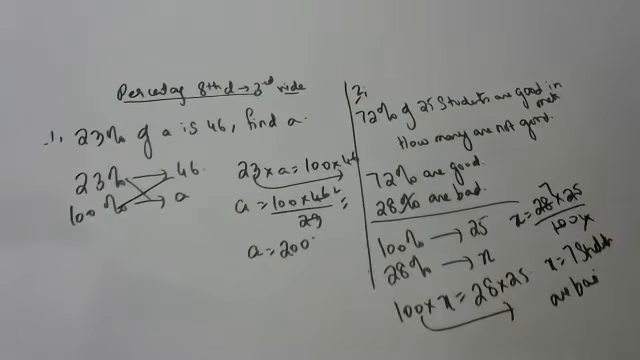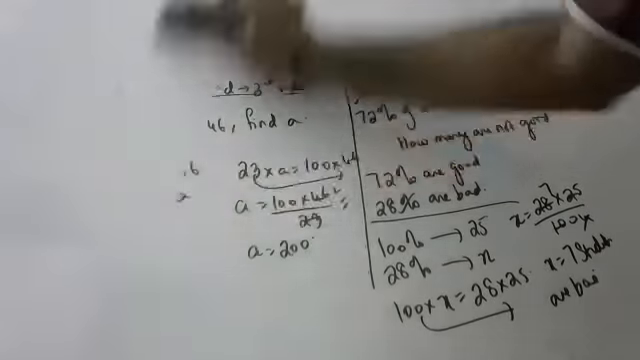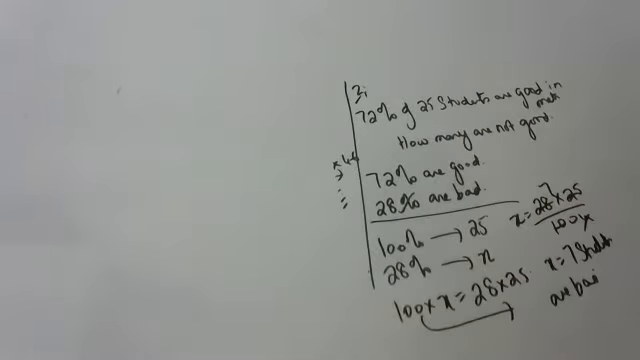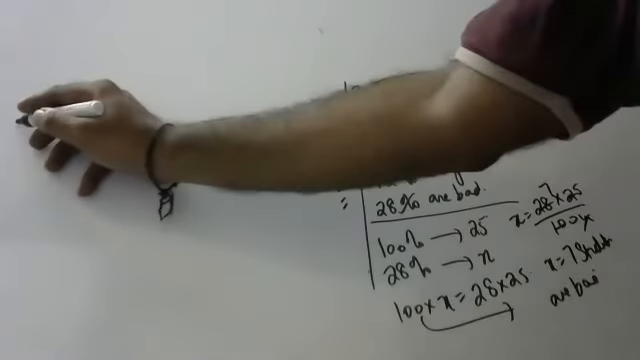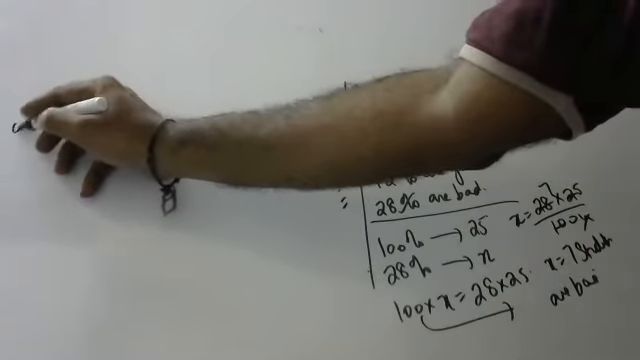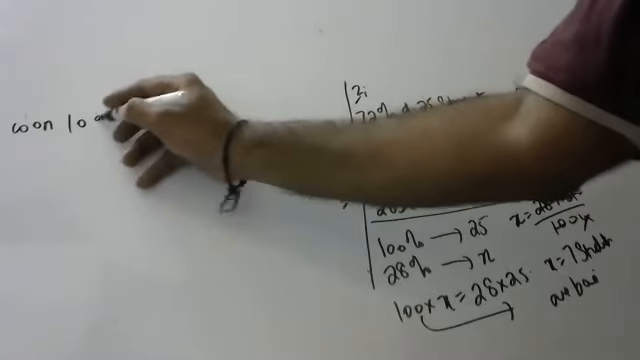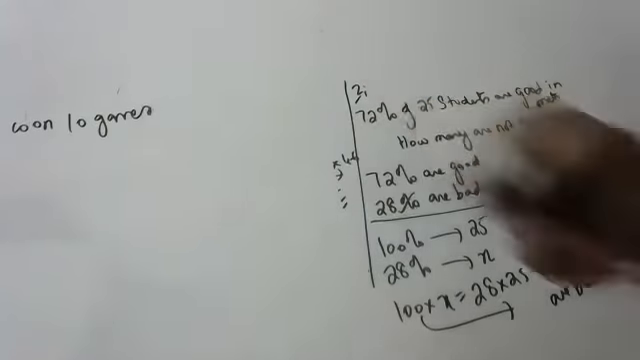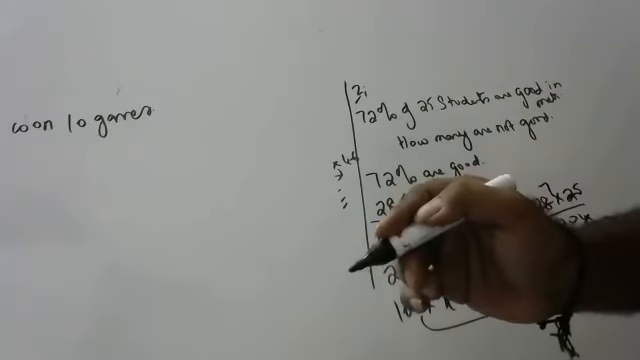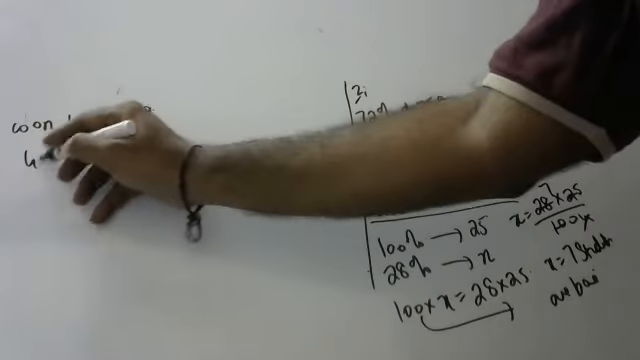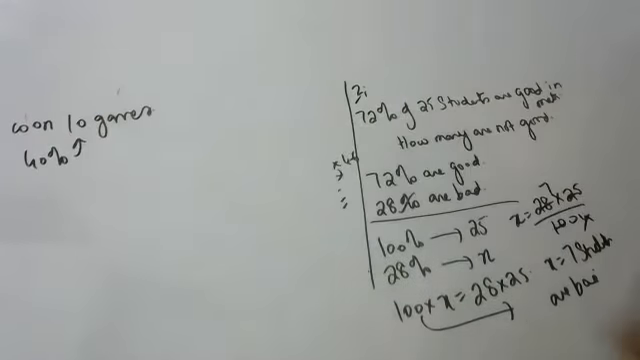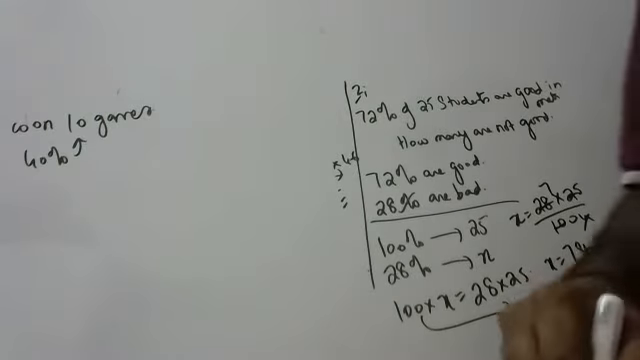Okay, next. Nandika, get ready. Nandika, are you there? Yes, sir. Third sum is like this. A football team won 10 games. From the total they played, this 10 games is 40%. So how many games did they play in all?